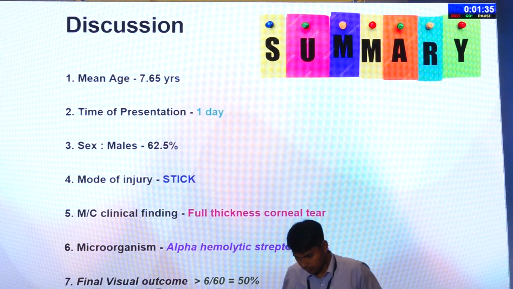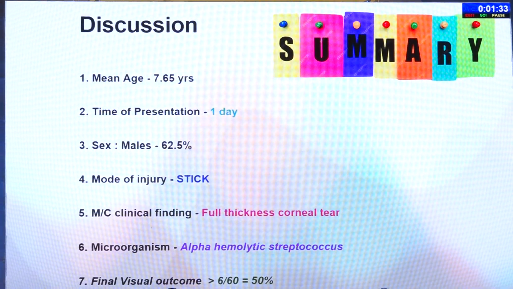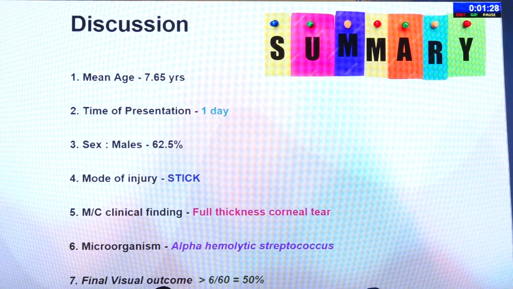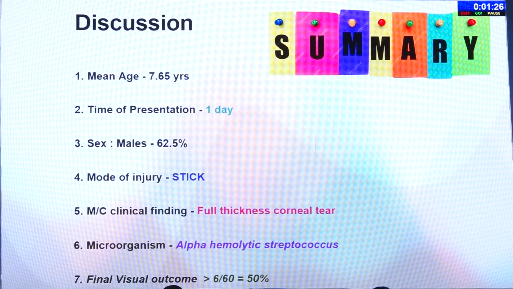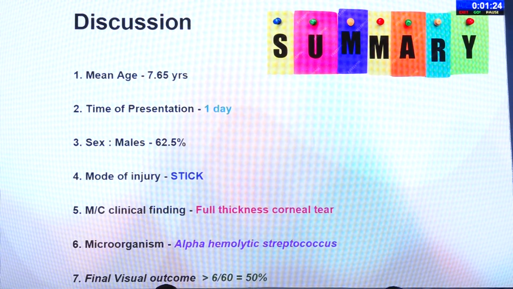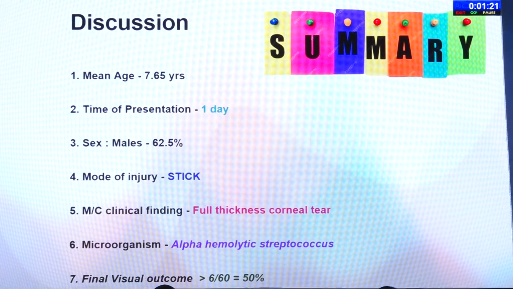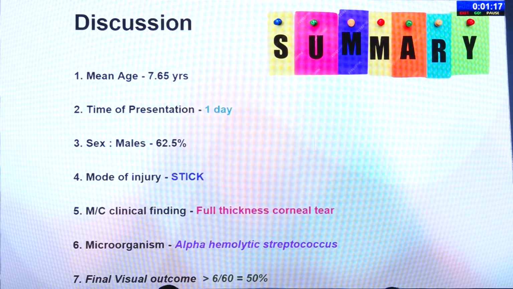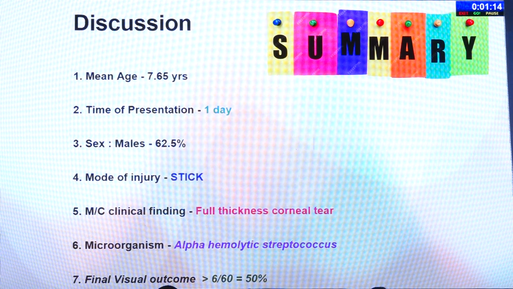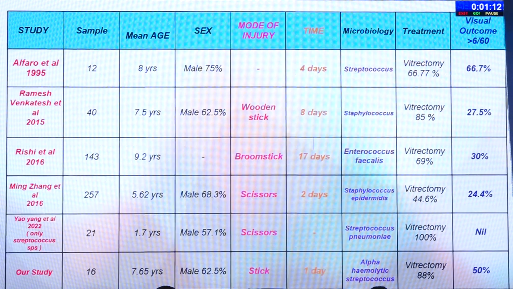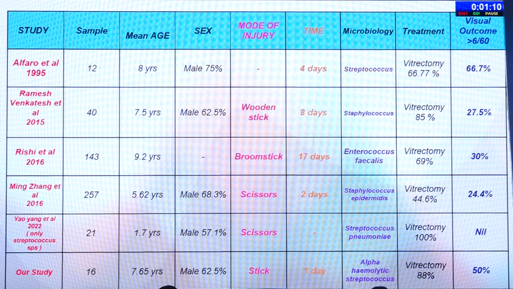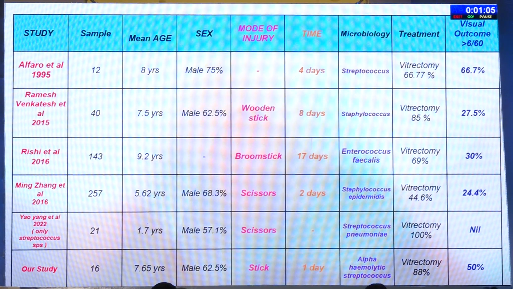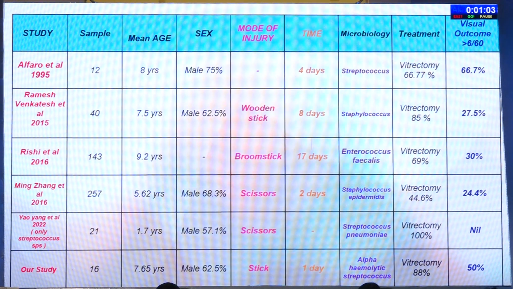So coming to the discussion, the mean age of our study was 7.65 years. Time of presentation was about a day. Males were more commonly affected. Mode of injury was a stick. The most common finding was a full thickness corneal tear. The most common organism we isolated was alpha hemolytic streptococcus, and we had a final visual outcome of more than 6/16 in 50%. If we compare with the other studies, our sample had 16 cases in a